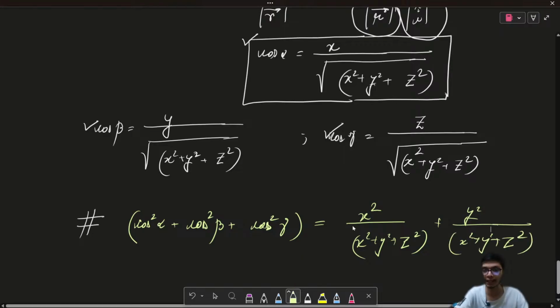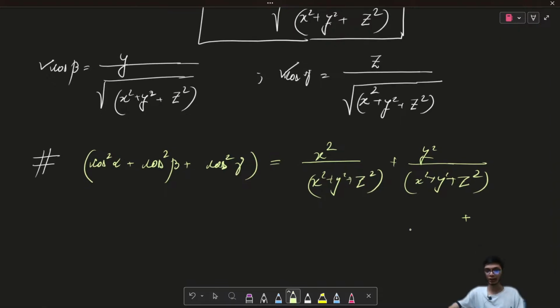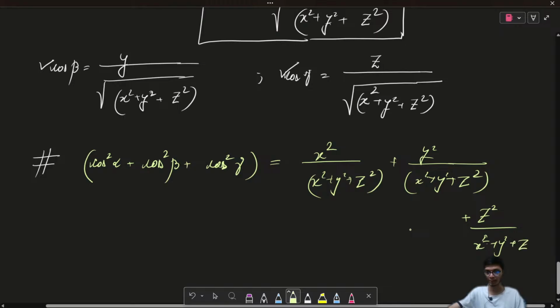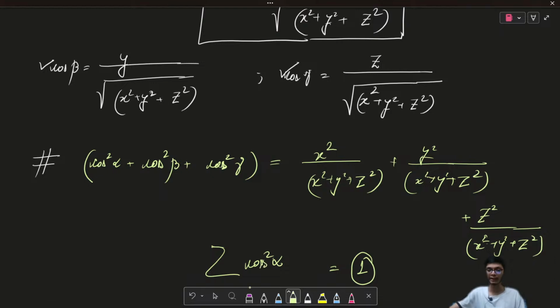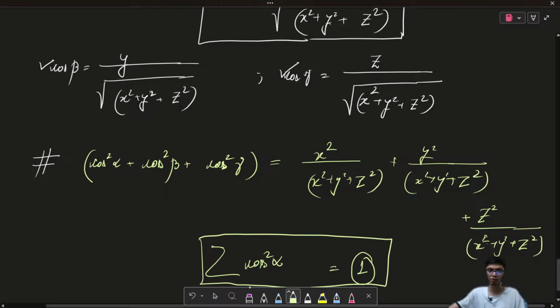When you solve it, you are definitely going to get 1. So the summation of cosine square of alpha, where alpha, beta, gamma are used interchangeably, is equal to 1. So the summation of the squares of the direction cosines is obviously going to be equal to 1.